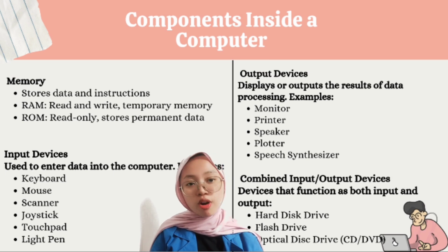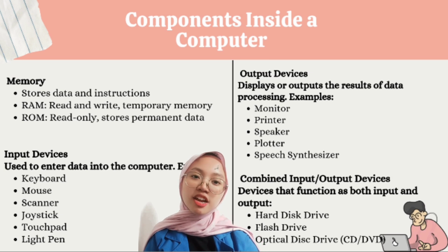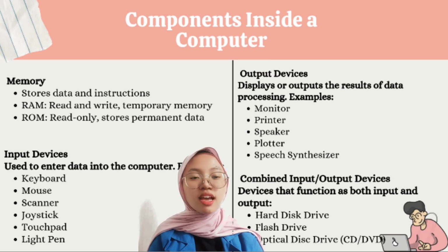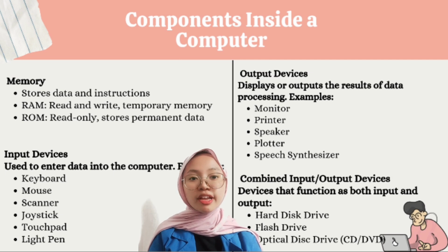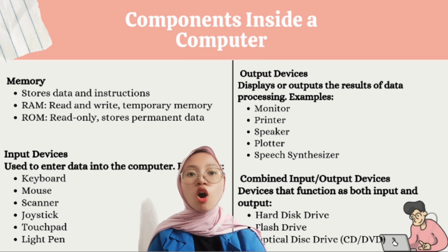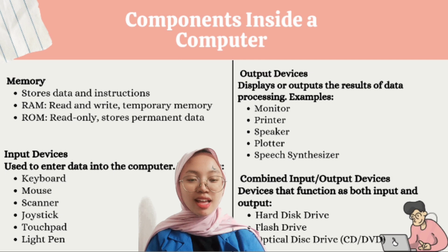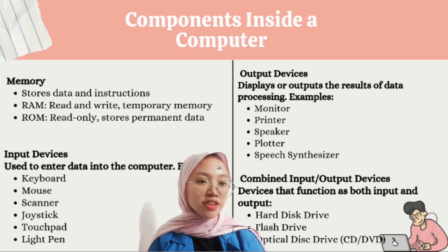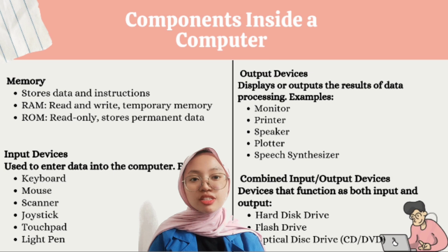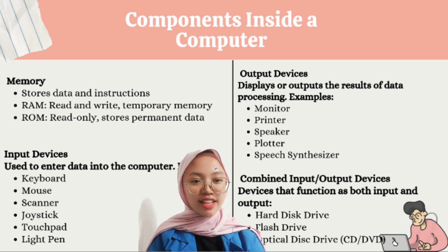Examples: keyboard, mouse, scanner, joystick, touchpad, light pen. Output devices display or output the result of data processing. Examples: monitor, printer, speaker, plotter, speech synthesizer.